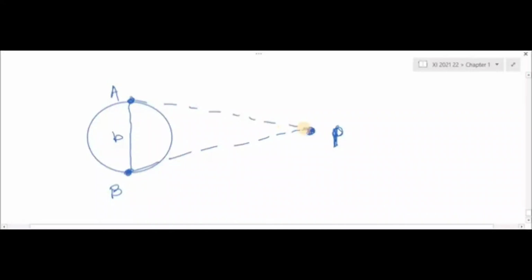From two different locations A and B on the Earth, we observed the same planet. Understand? Now if I join the center of the Earth and the planet, it should be OP, the distance between Earth and planet. But here we observe the same planet simultaneously from two different locations of the Earth, and we know the distance between them. Now we measure the angle. Suppose this is the planet. Now we measure the angle APB.